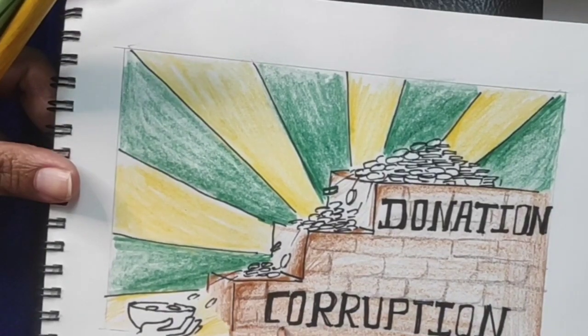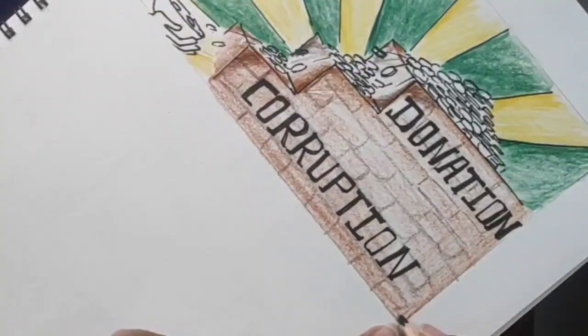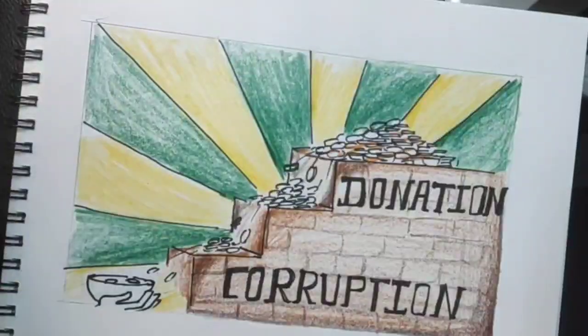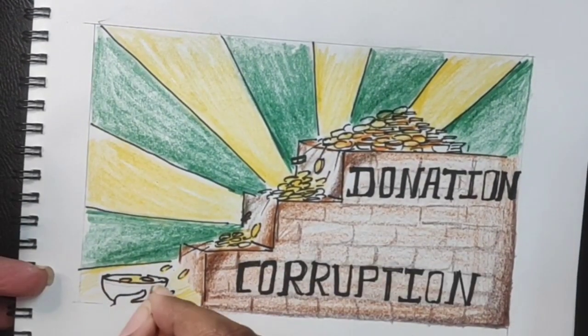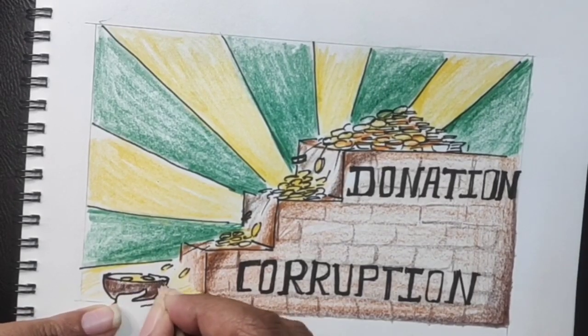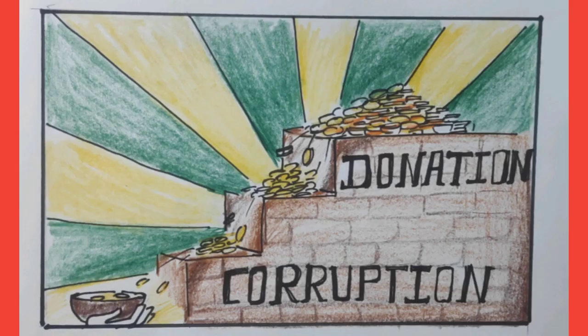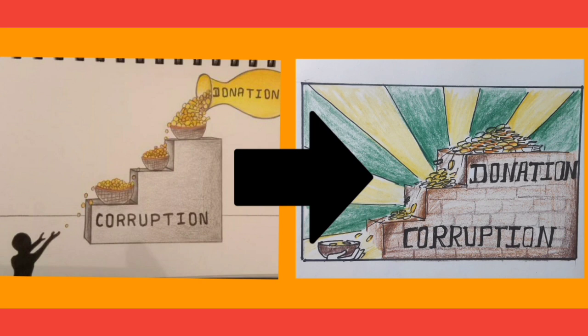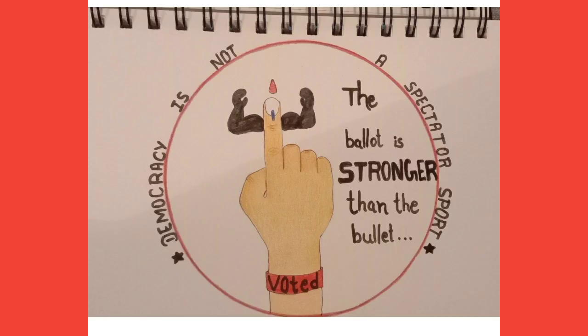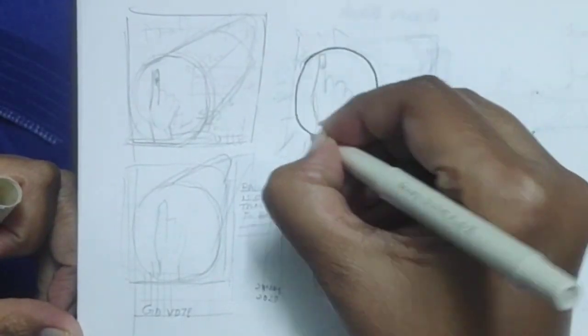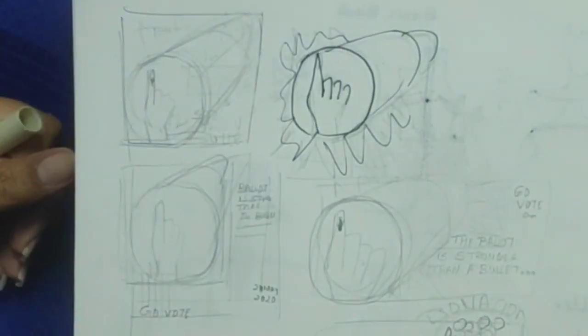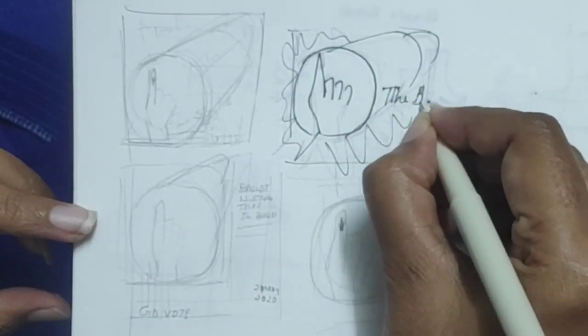Make it more dramatic. Understand, the concept, that illustration what a student had sent me, the concept is the same, it's only that I have tried to make it more appealing. Now this student got in touch with me through Instagram, and he showed me this illustration, ma'am, how is it and how I can improve, and this is what I've showed. How the same illustration could go better just by adding few things. Similarly, he sent me this poster also. I like the concept, I like the way what is written, but the overall aesthetic appeal of that poster was not good. So here again, make those rough sketches.